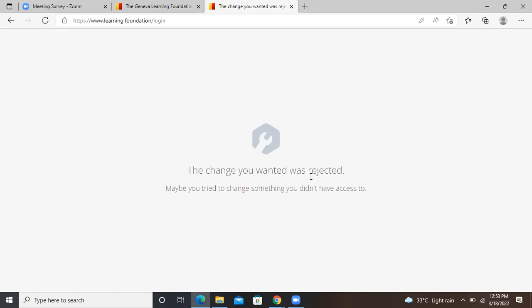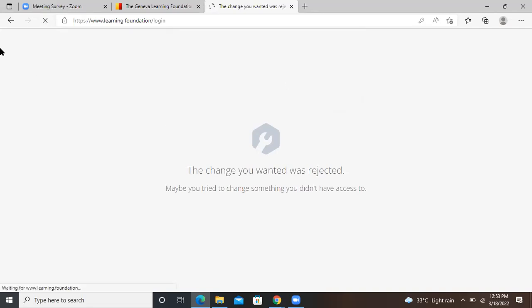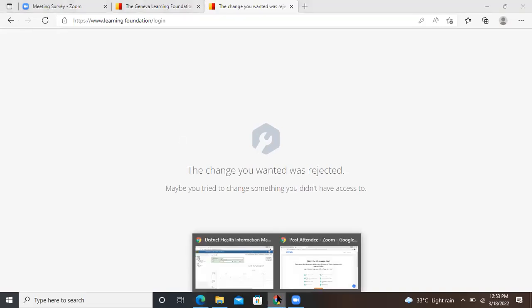So can you just refresh the page? Just refresh the page. But I see it looks like you are on a Microsoft web browser instead of Google Chrome. Yes. So okay, let's try Google Chrome.